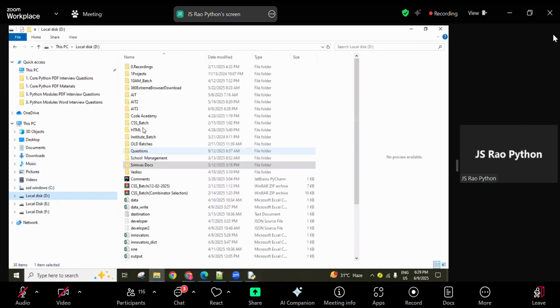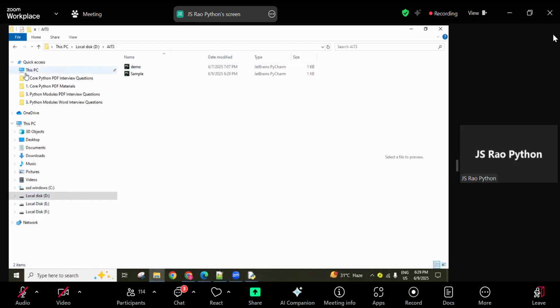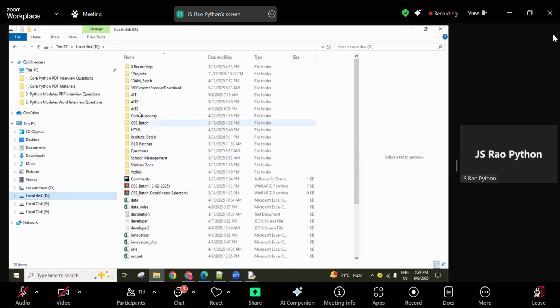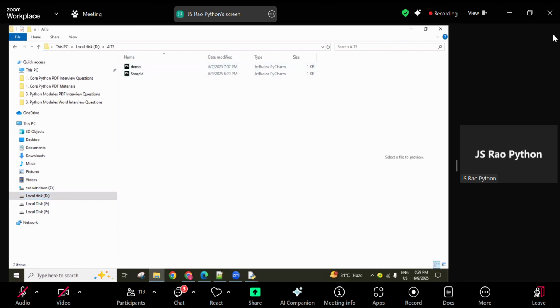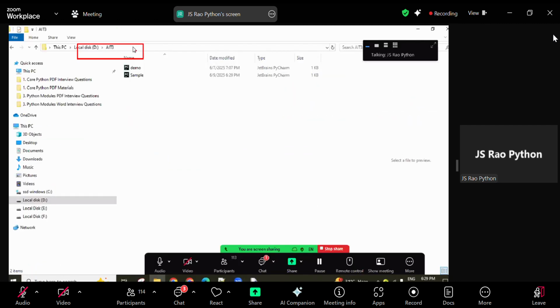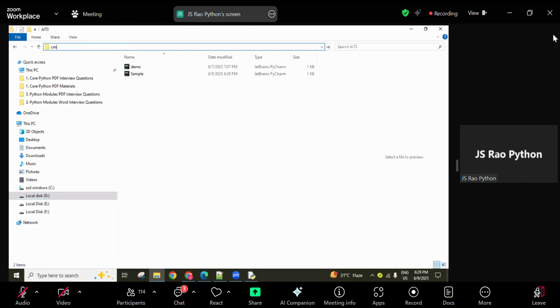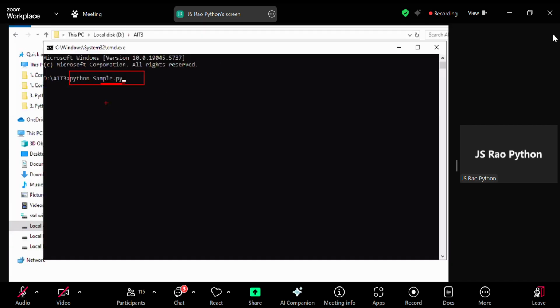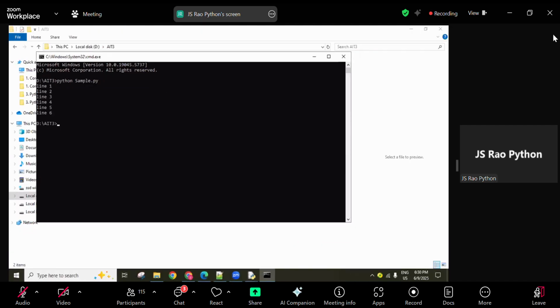For example, in the D drive AIT3, I'm changing to it. So now this is our path, guys: D drive AIT3. Here you can type py, or python, space filename.py. This is the official command for executing particular Python files. Then you are going to get the result here.